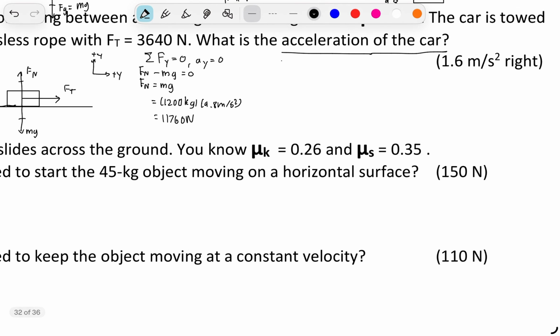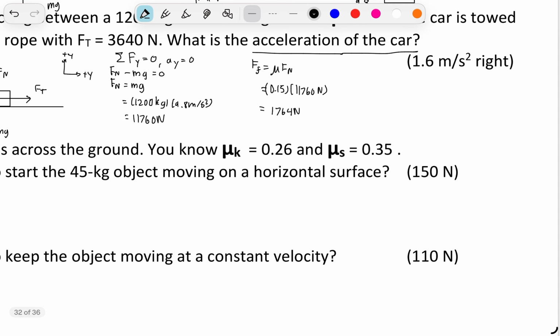For our frictional force, you have Ff is equal to mu times Fn. And your mu you were given was 0.15. Your normal force that we just calculated was 11,760 newtons. That's going to equal 1,764 newtons.